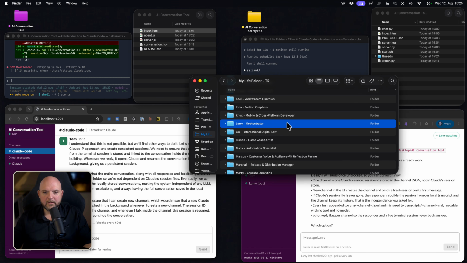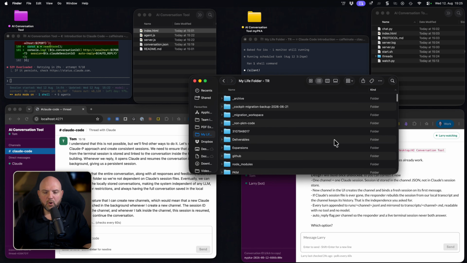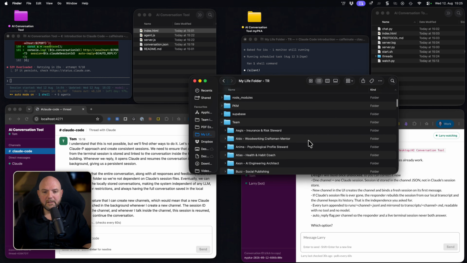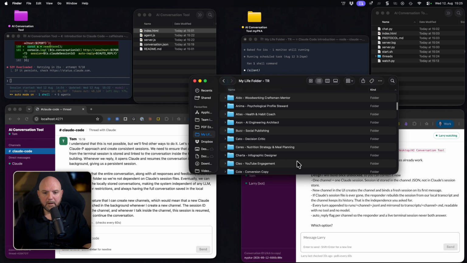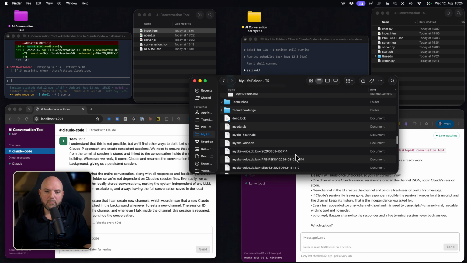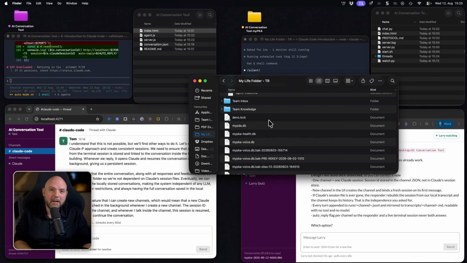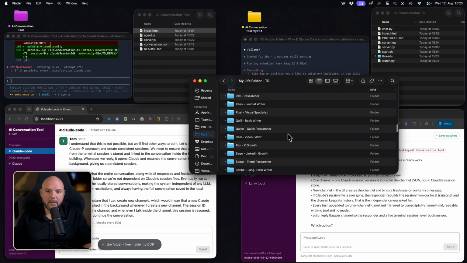He's really the person who gets initiated the moment I start talking inside the folder, as you have seen in the beginning of the video where Larry responded, I'm Larry. That's the reason. And he's aware of all the team members. He hands off the work to these team members, and those team members look up the right documentation in order to know how a slide deck should get created. And that's what you get out of the box, downloading it for free inside my ICOR.